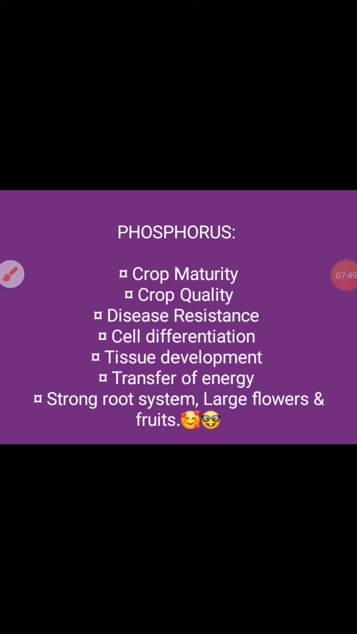Okay. What happens that there is a very fast yield? There will be tissue development, there will be cell differentiation. Phosphorus plays a very key role in the transfer of energy. Thereby, it promotes a very strong root system. Because there is a very strong root system, tissue development, cell differentiation, and a key role in transfer of energy, what happens? It produces large flowers. Large flowers means beautiful big mangoes. So for that reason, phosphorus is important.